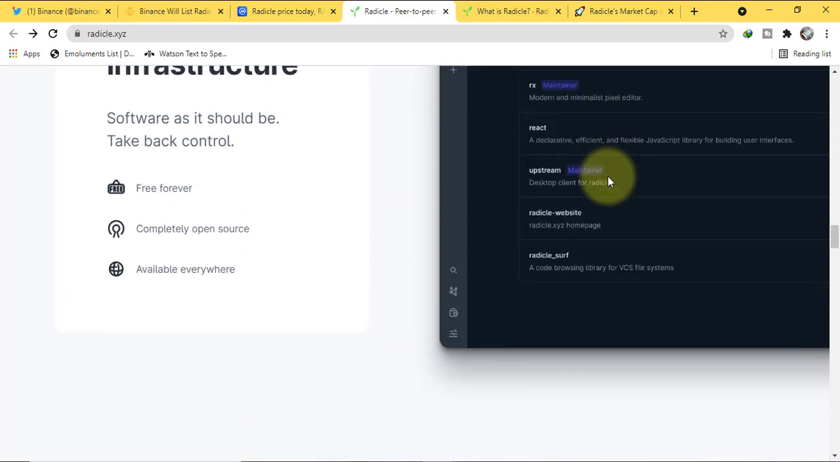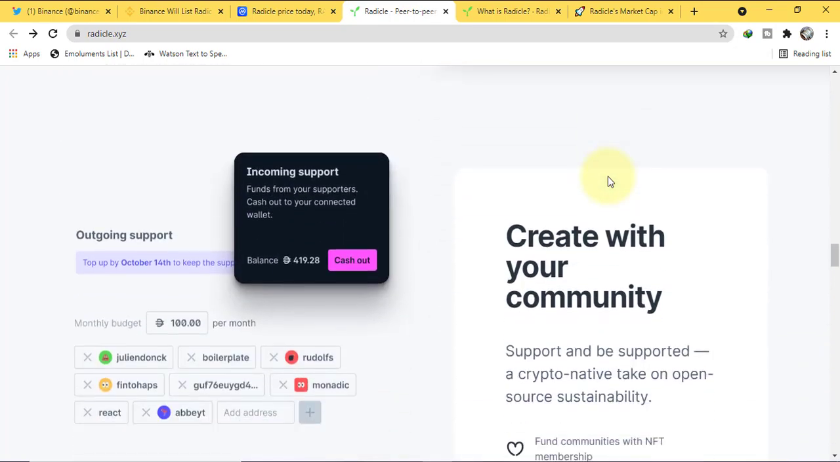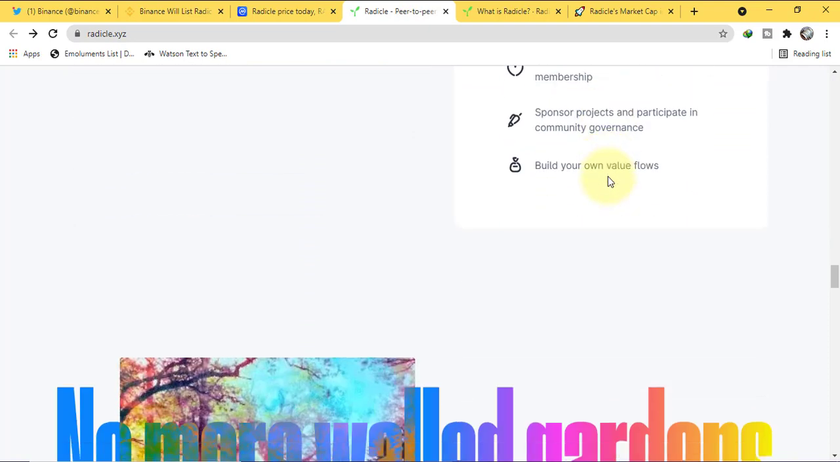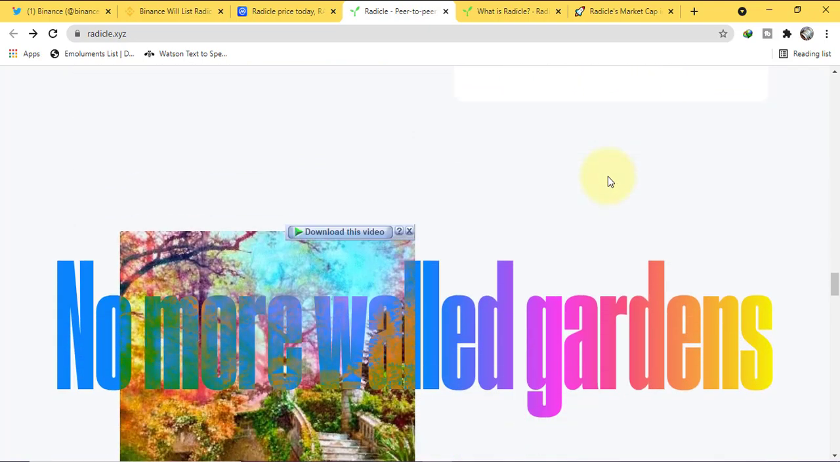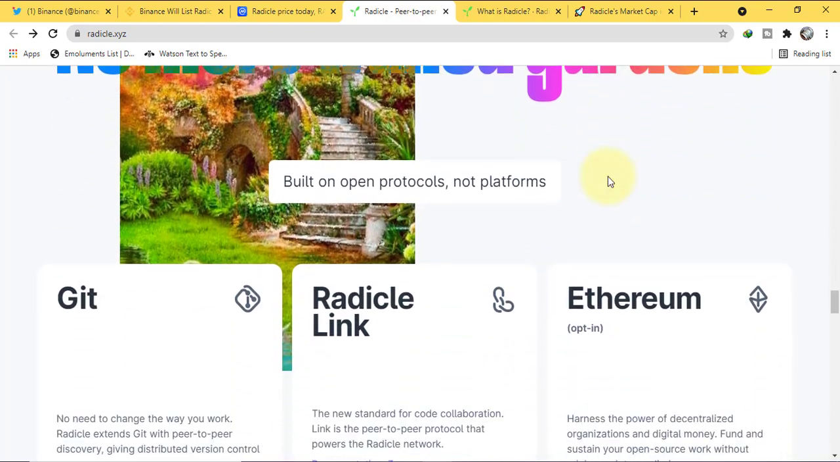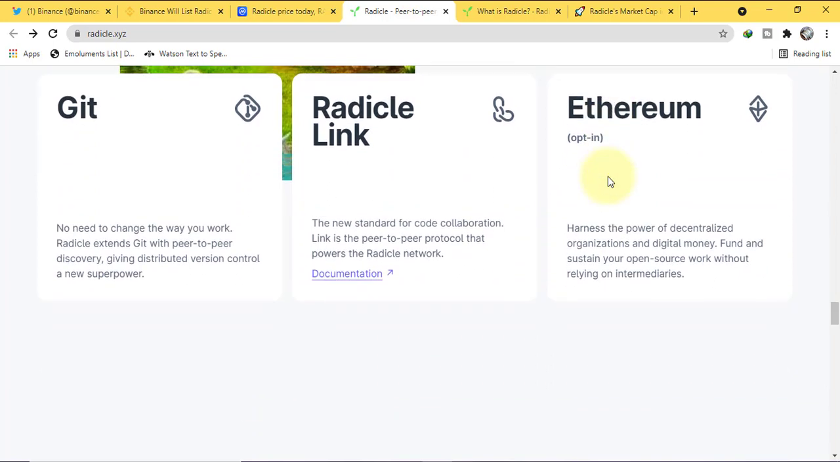Radicle Link uses the Git Smart Transfer Protocol to maintain Git's data replication efficiency while providing worldwide decentralized repository storage via the peer-to-peer network layer. Developers may exchange and collaborate on Git repositories without depending on middlemen such as hosted servers, since all data on the network is kept locally by peers on the network.